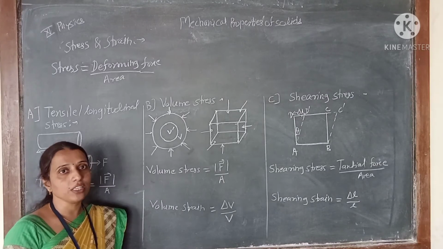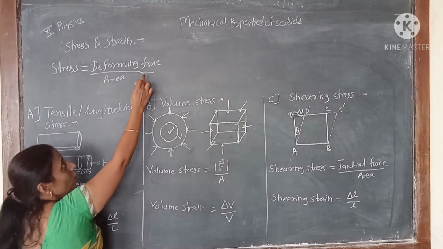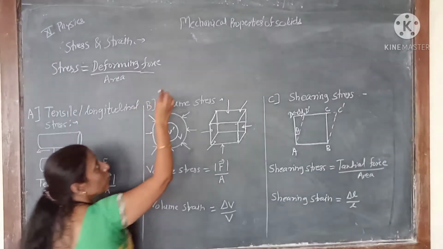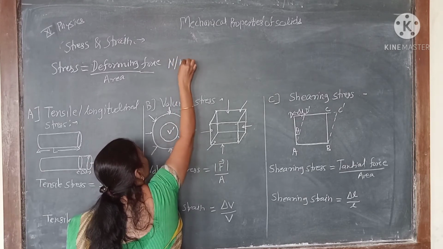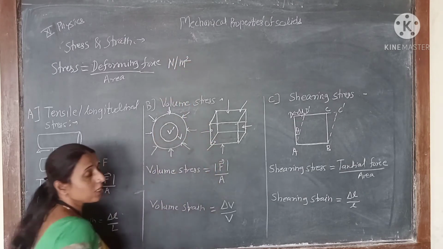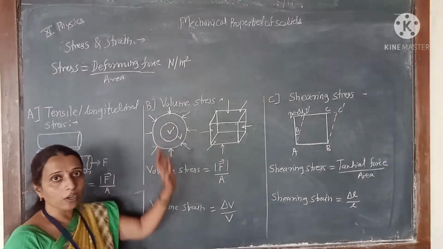Then what is the SI unit of stress? It is force upon area, and we know that the SI unit of force is the Newton and the SI unit of area is the meter squared. So the SI unit of stress is Newton per meter squared.